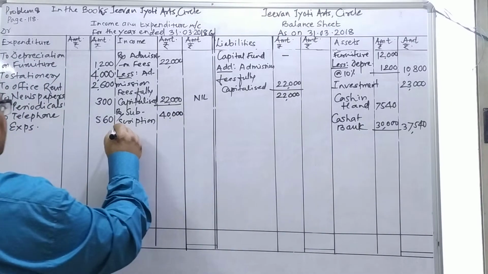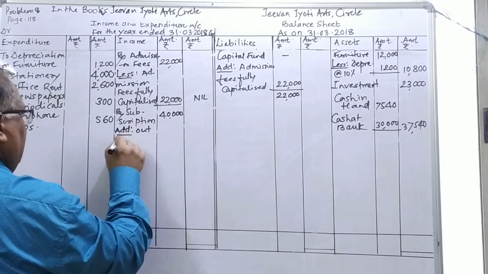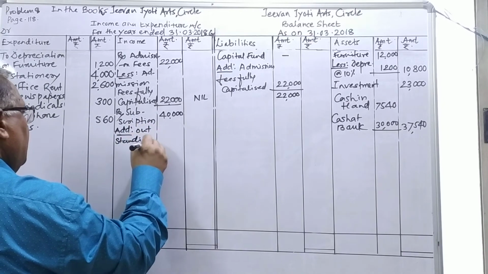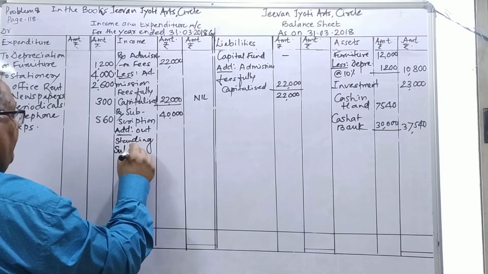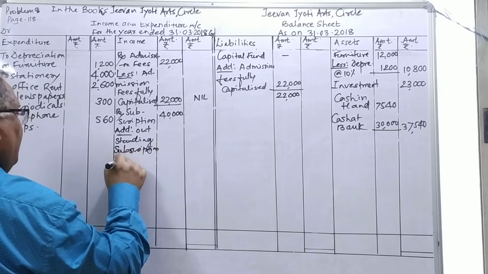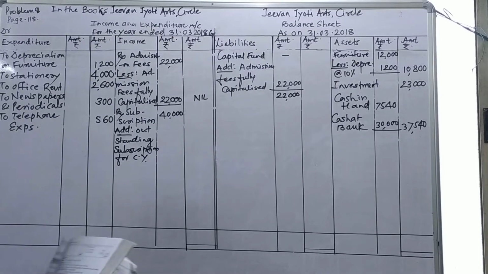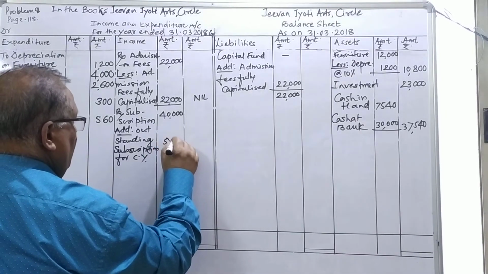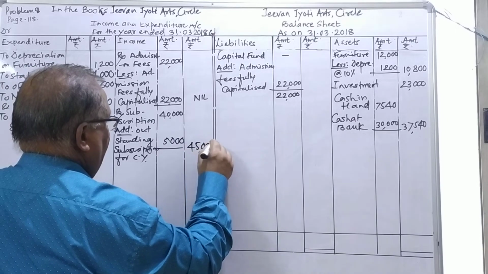Add outstanding subscription for the current year, the amount given in adjustment number 1, 5,000. The total goes to the outer column: subscription 45,000.